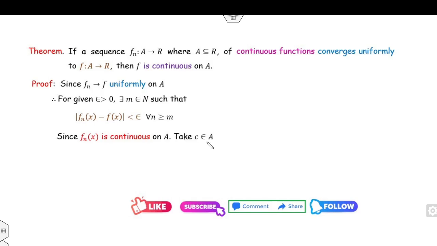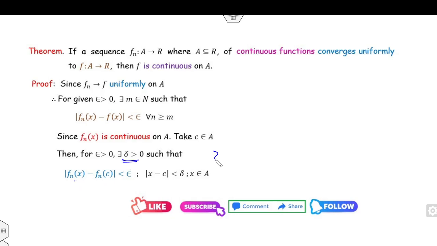What is the definition of a continuous function? Take any point c which belongs to the domain, then for a given epsilon greater than 0, there exists a delta such that |f(x) - f(c)| is less than epsilon. Both are the definitions of continuous functions and of uniform continuity. What is your target? Your target is to prove f is continuous. So what do you want to prove?